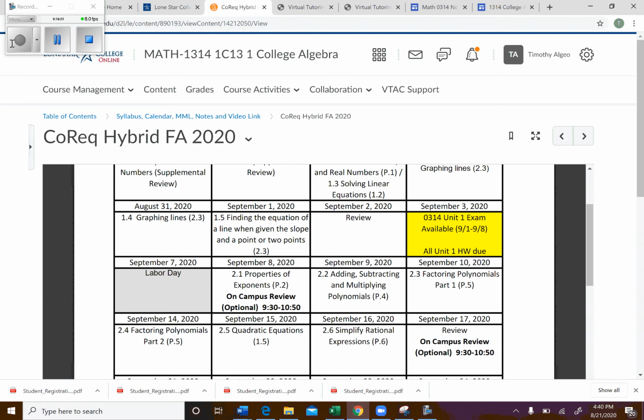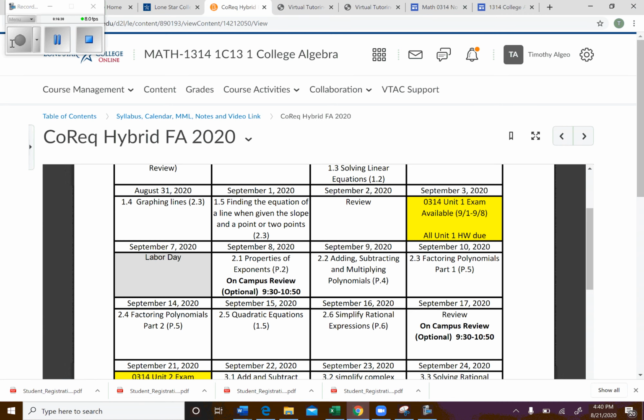Now, this is a hybrid, so we are allowed to meet on campus a couple times throughout the semester. And so I have those bolded on our calendar right here. So I have one right there on September 8th. I know it's the last day of the exam that you can take it, but I'm making myself available from 9:30 to 10:50. And that room is on the syllabus. It might change. I think it's room 183 in the Winship building, but it's possible that room, and I think the building probably won't change, but I will definitely let y'all know as that approaches.